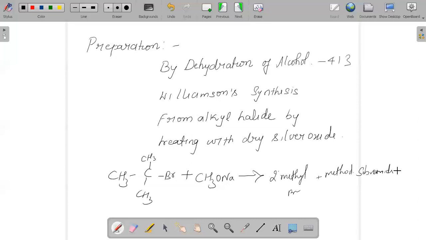There are different methods of preparing ether, such as the action of diazomethane on alcohol.